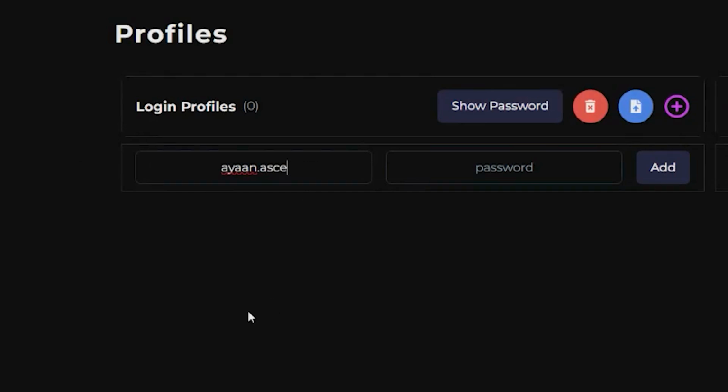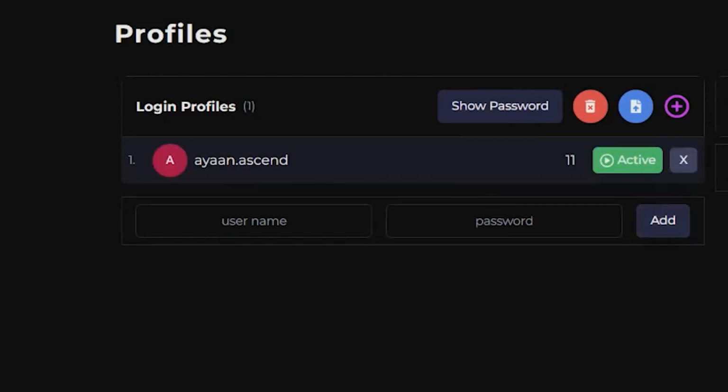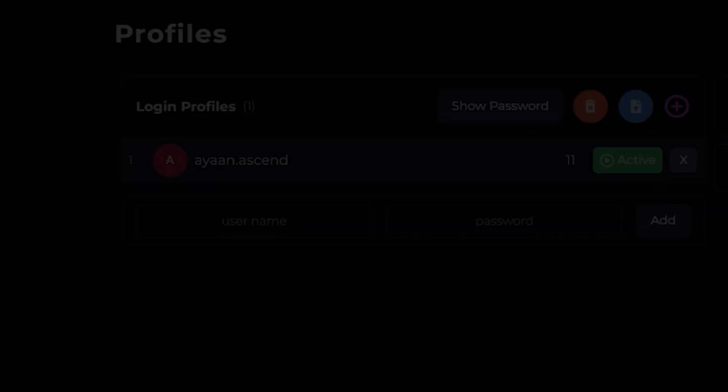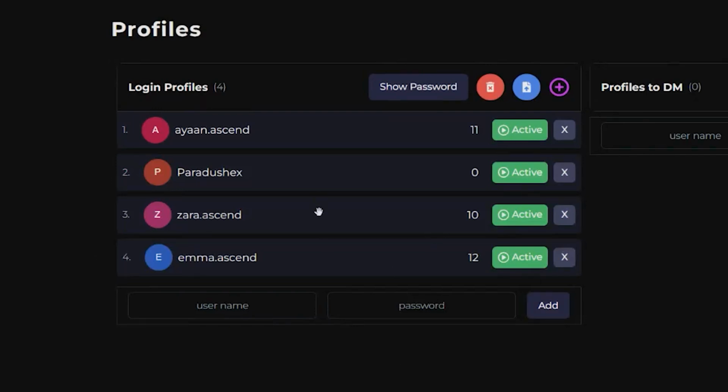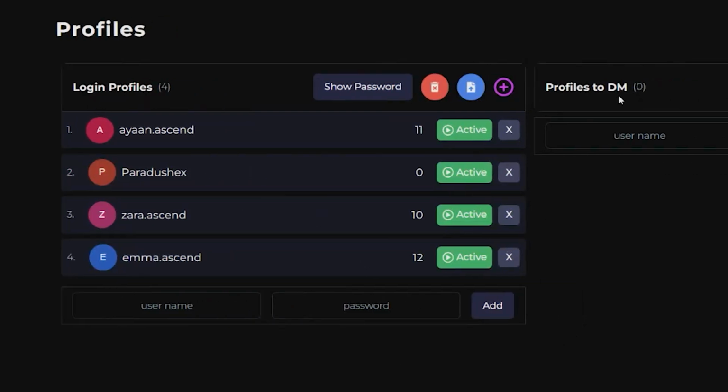For example, I'm typing this in and you can type in the password. And after that, press on the add button and this will be added. As you can see, I'm also going to just quickly go and add the other accounts as well. All right. And when we have added the login profiles, the next step is to actually add the profiles which